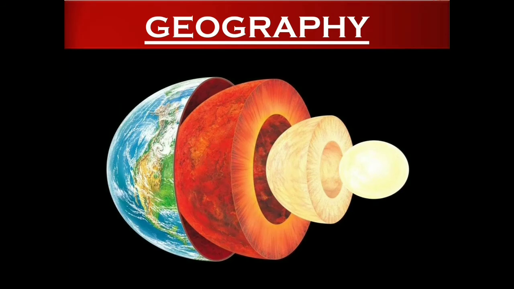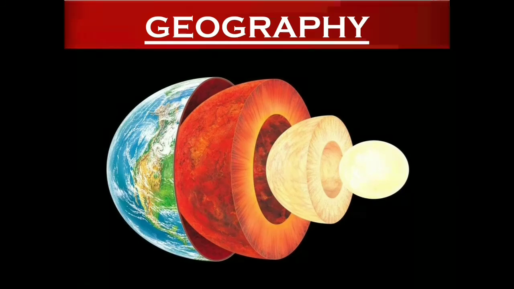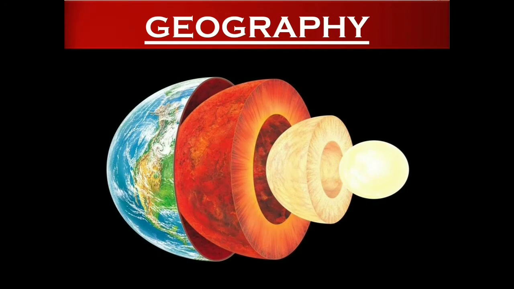From top to bottom, the very first layer is the crust, continental crust and oceanic crust. The second layer is the mantle, upper mantle and lower mantle. And the last one is the core, the outer core which is in a liquid state, and then the inner core which is in a solid state. We live on the topmost layer called the crust, that is the continental crust.